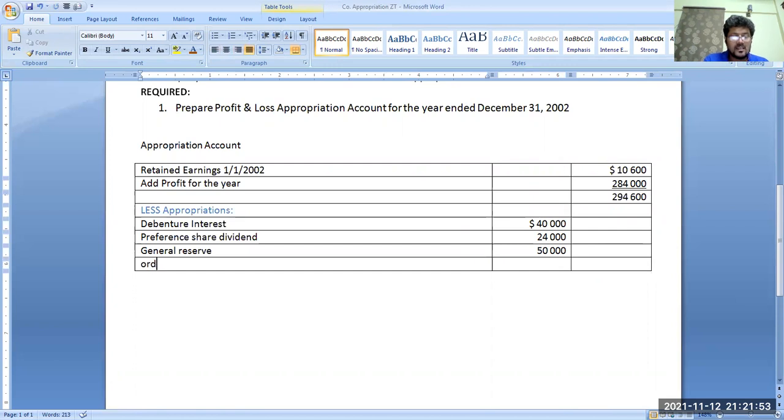Ordinary share dividend, that is $120,000. Plus 24,000 plus 40,000, $234,000 is the total appropriation.